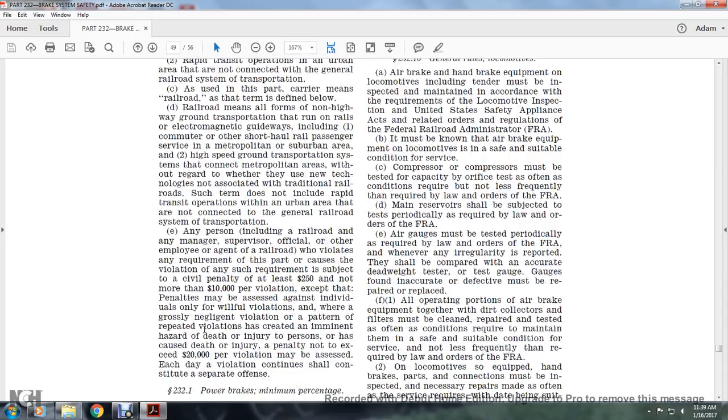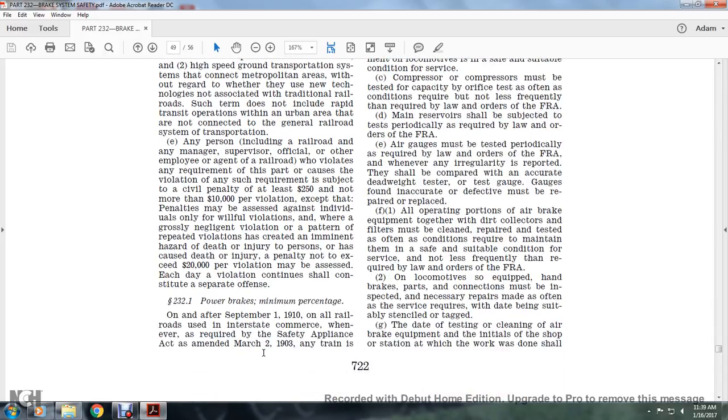Any person, including a railroad and any manager, supervisor, official, or other employee or agent of a railroad, who violates a requirement of this part or causes the violation of such a requirement is subject to a civil penalty of at least $250, but not more than $10,000 per violation, except that penalties may be assessed against an individual only for a willful violation. Where a grossly negligent violation or a pattern of repeated violations has created an imminent hazard of death or injury to persons, or has caused death or injury, a penalty not to exceed $20,000 per violation may be assessed. Each day the violation continues shall constitute a separate offense.